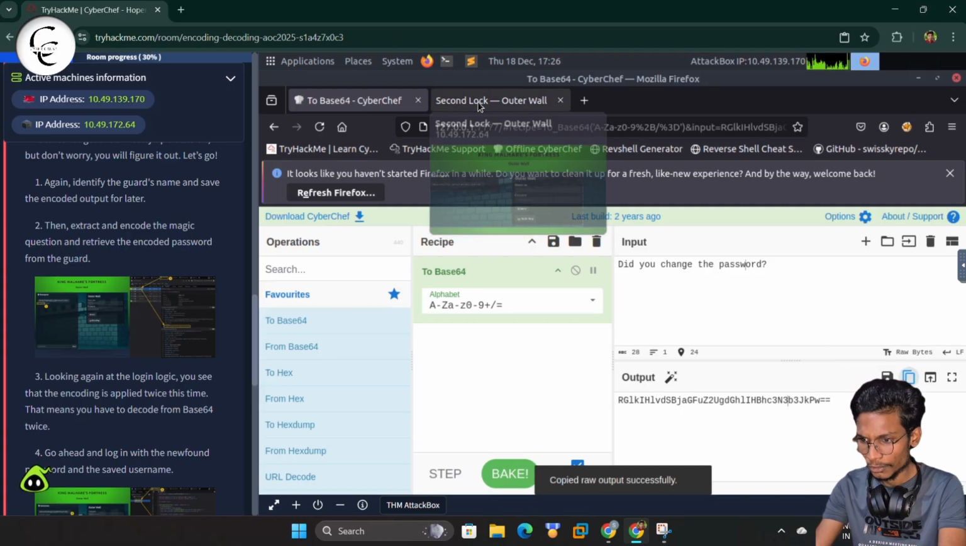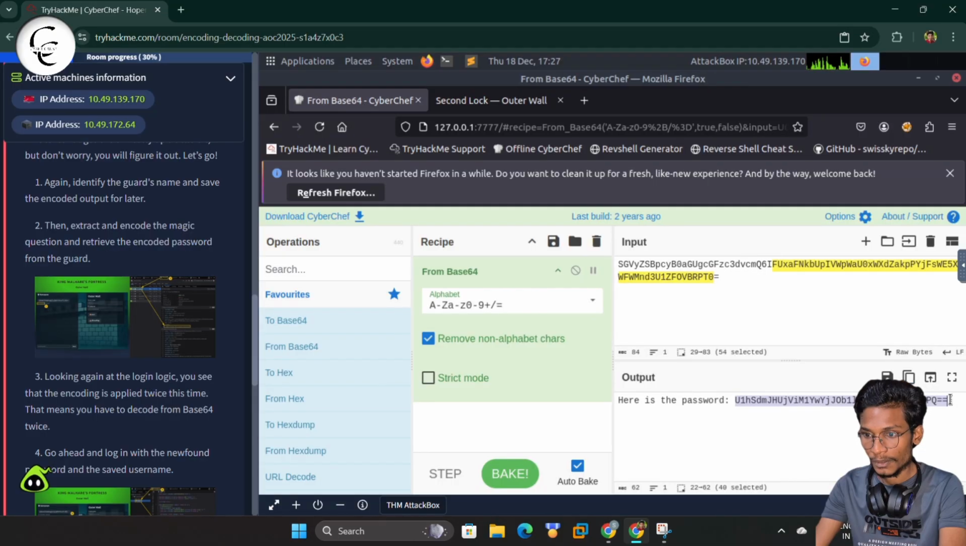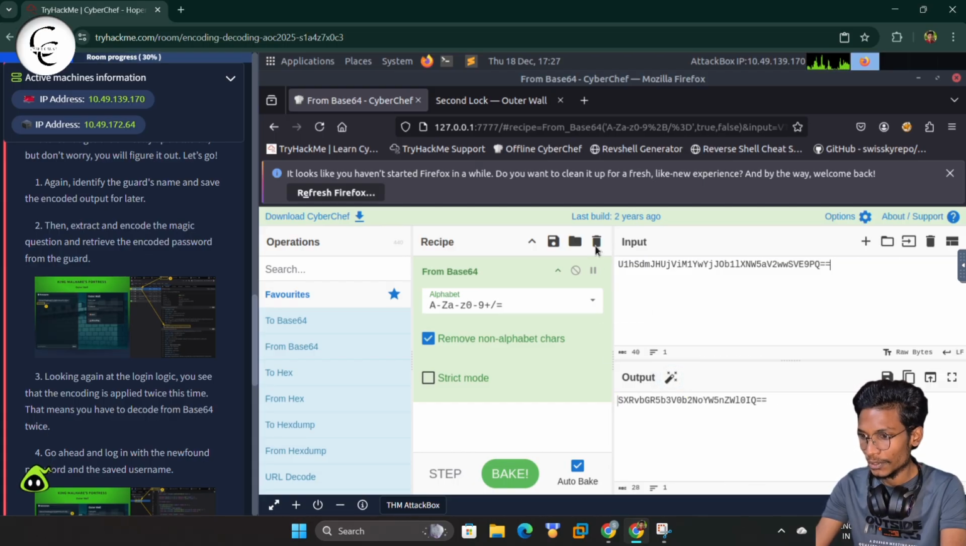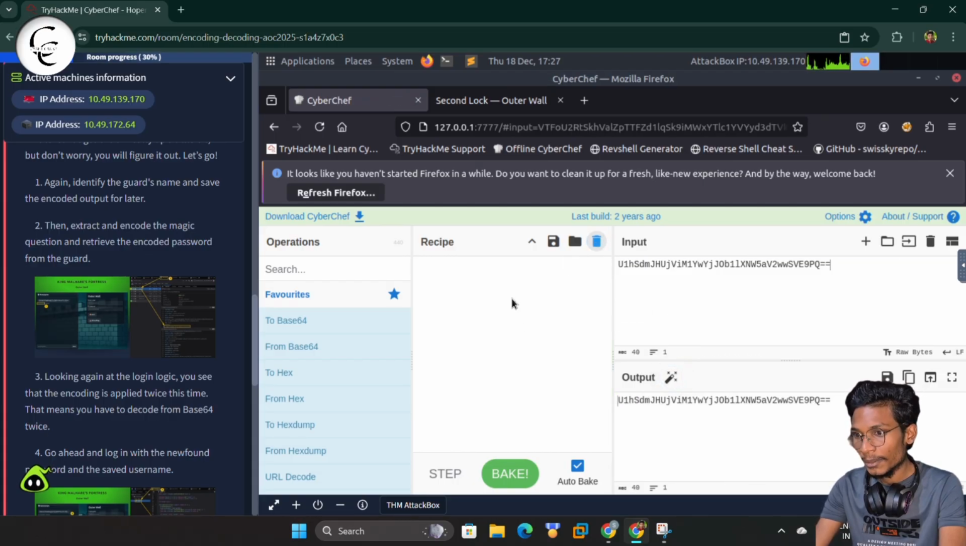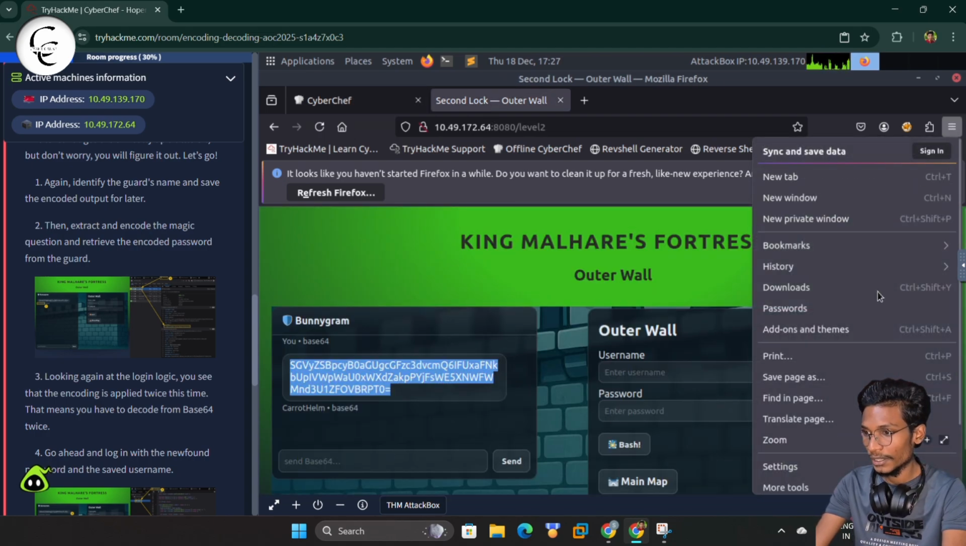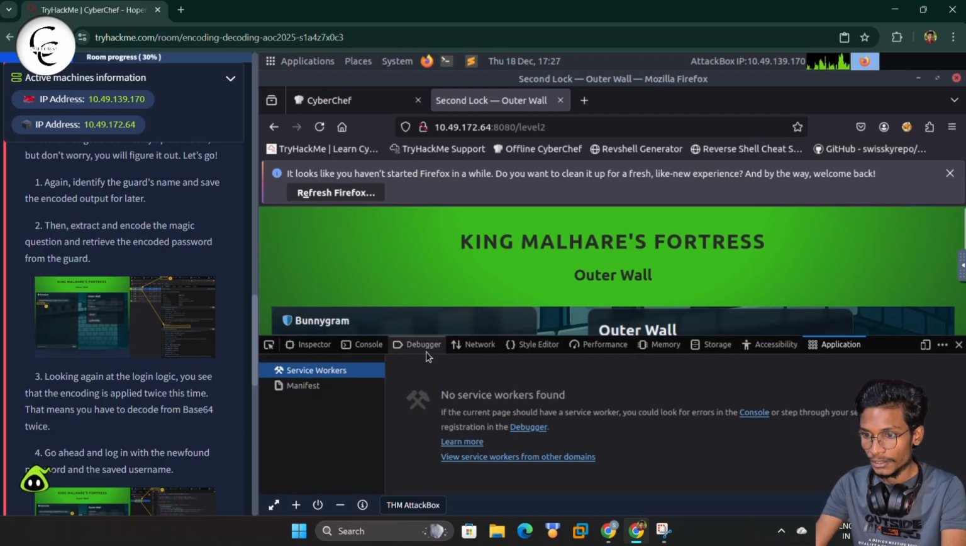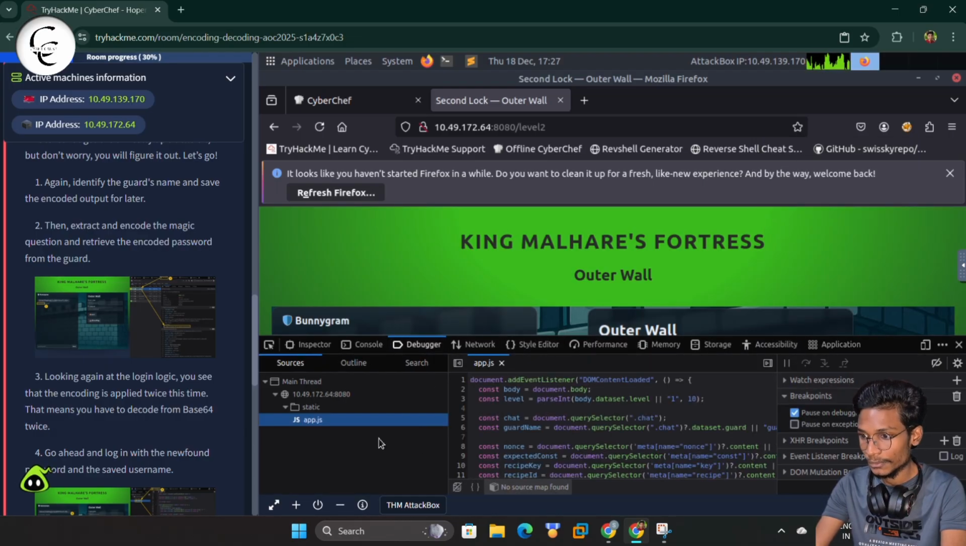Here we also got the response from carrot hand, and that is also in base 64. So we put that here and try to decode. We will also use from base 64, and guys, here you can see here is the password. I will copy this password text, and now we can move to the HTML header. We can look at the debugger and the login logic. So let's check out the login logic for this second one.